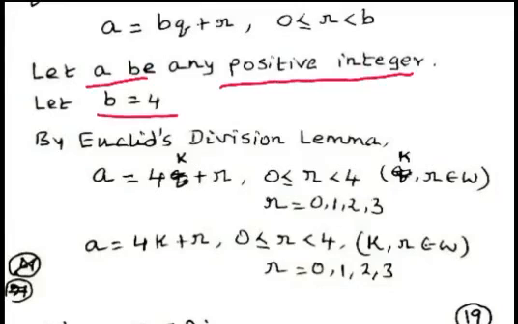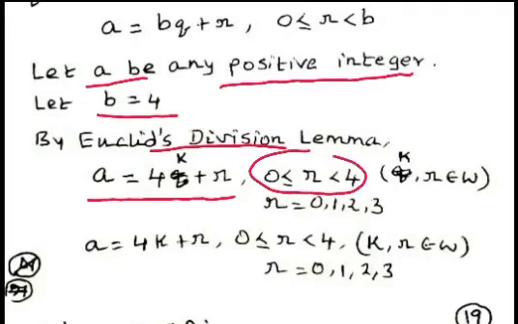Now by Euclid's division lemma, we can write a equal to 4k plus r, that is a equal to bq plus r can be written as a equal to 4k plus r and 0 less than or equal to r less than 4.